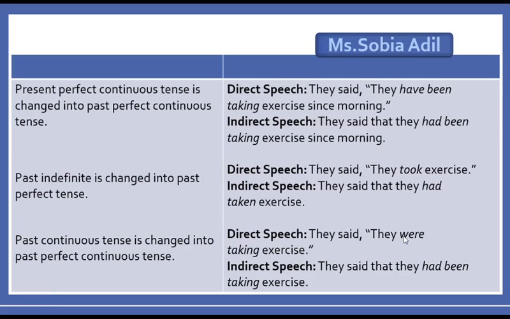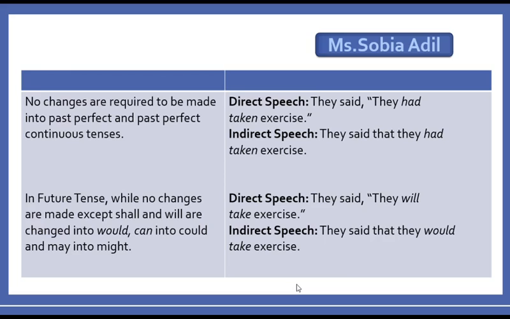Next one is past continuous tense is changed into past perfect continuous tense. If there is a past continuous tense in reported speech, right, you will change that into past perfect continuous tense. For example, they said they were taking exercise. This is the past continuous tense, right? You will change this into past perfect continuous tense. They said that they had been taking exercise, right, students?